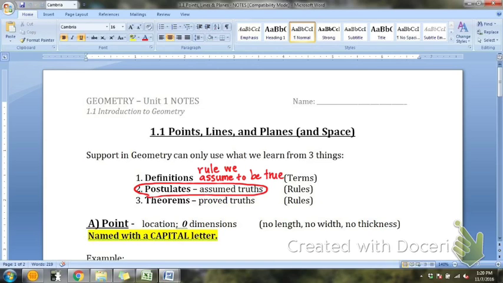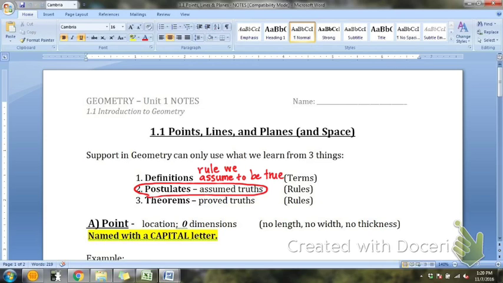So a postulate is true just because I said so. If you think about how kids ask all these questions, how many times have you said, that's just because I said so, versus explaining to them why something's real or true? Or it could be this is the definition right here. Yes, that's the definition. The scientific definition, like postulate, would be something that you would need to prove is true, like the sky is blue because it reflects the bodies of water on the earth. That would be a postulate. A theorem would be something that needs to be proved. It's just a theory. Yep, and that's true too. But I'm confused. You said a theorem is proved to be true?